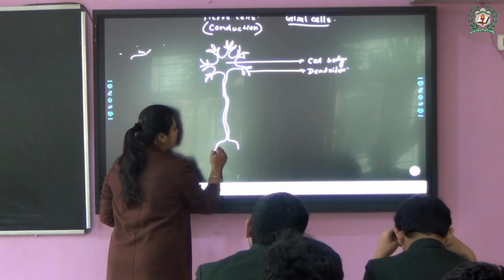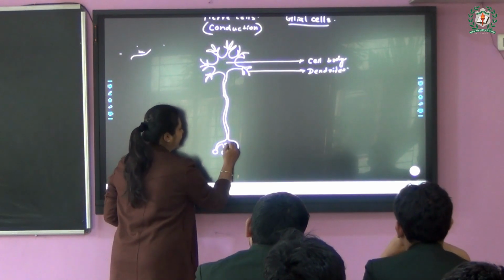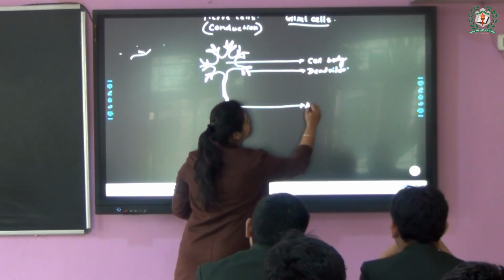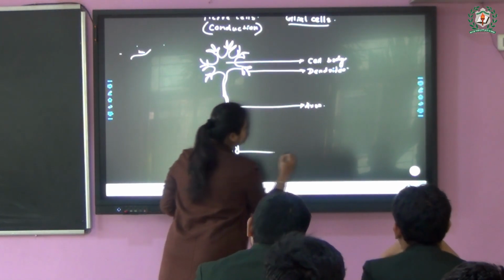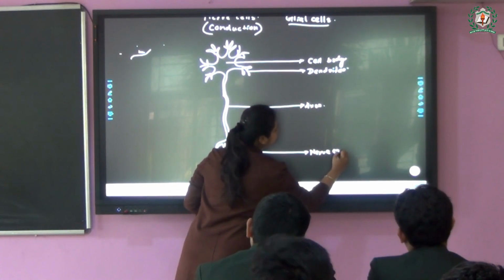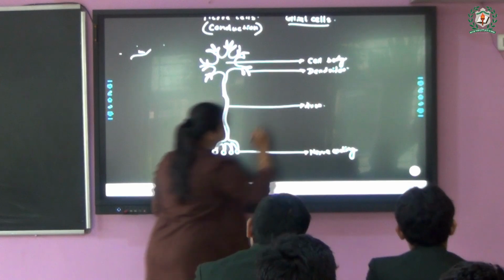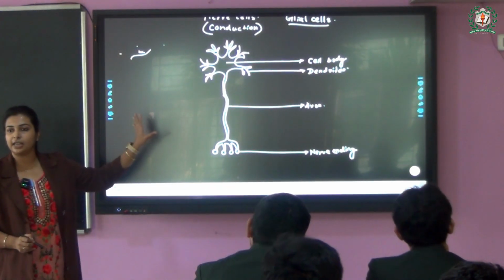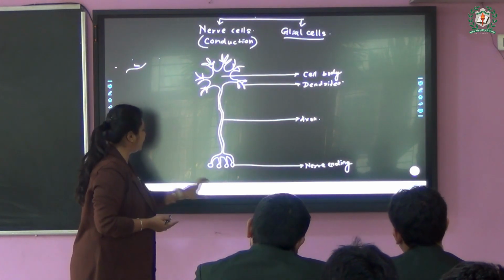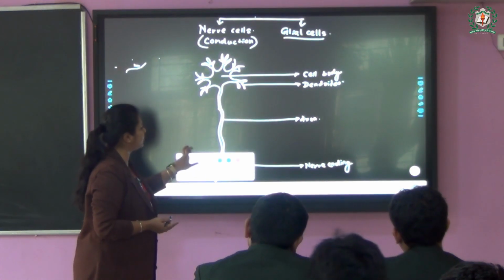The end region also you have learned. Nerve endings, exactly. So this is the axon and the nerve ending. These parts we have studied in our earlier classes as well. Now what extra? Now we'll move into the details of it, and that will be extra for us.